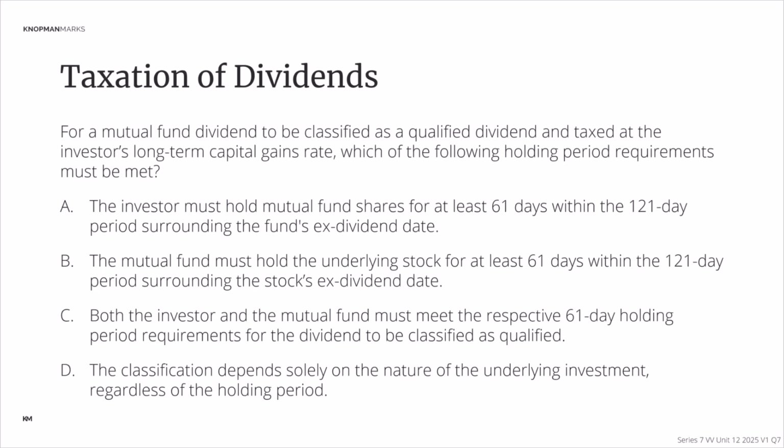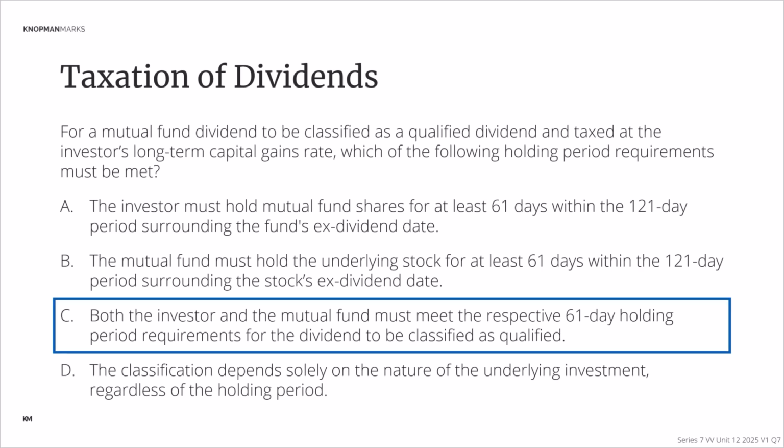Or does D, the classification depends solely on the nature of the underlying investment, regardless of the holding period? Now, three choices, all circling around that 61 days of the 121 days, numbers that you are familiar with. You remember that they're crooked, kooky numbers, and which, in fact, is the rule? It is C. Both the investor and the mutual fund have to meet the 61-day holding period requirements for a dividend to come out as qualified.